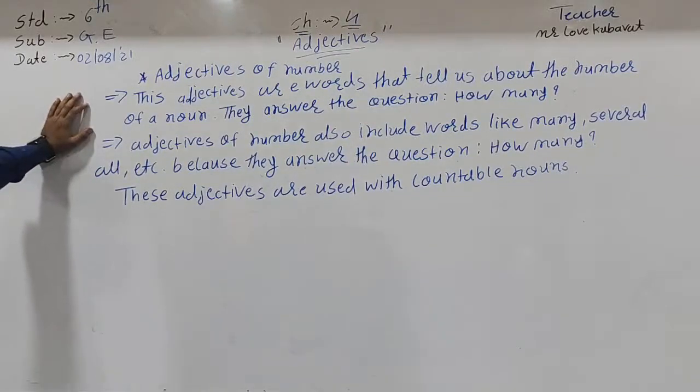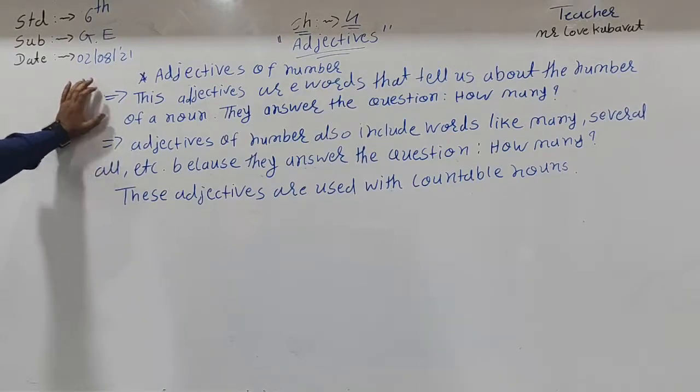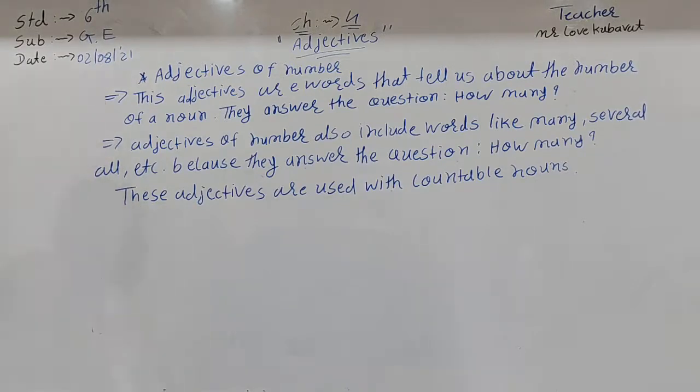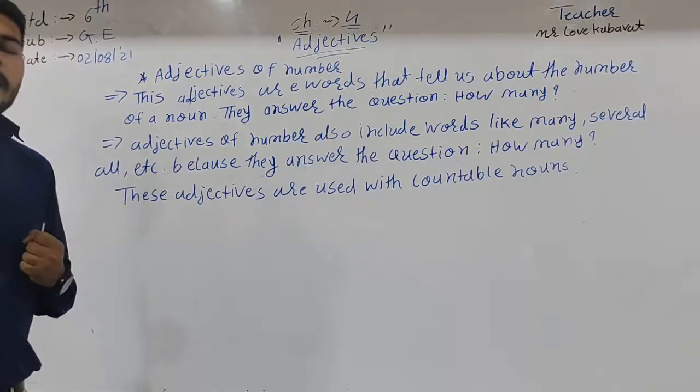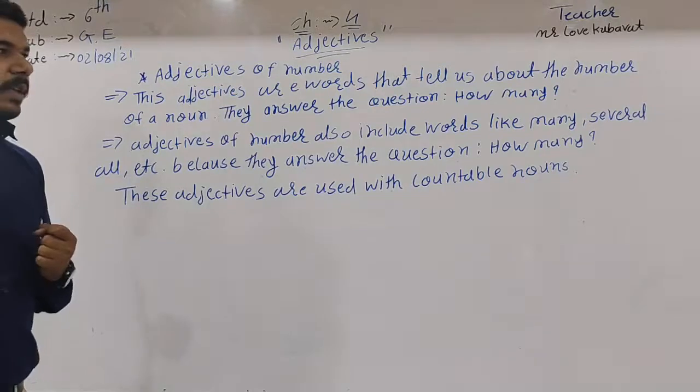Here, adjectives of number. The third type of adjectives is adjectives of number. These adjectives are words that tell us about the number of a noun. They answer the question how many. For example, there are 10 students in this class.